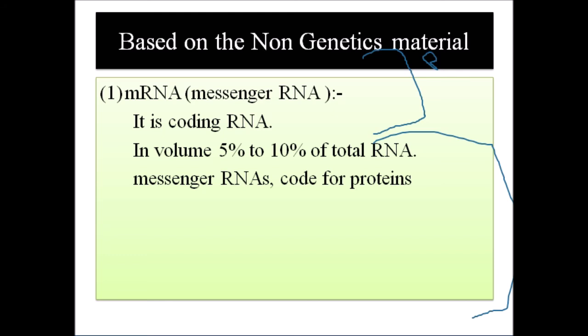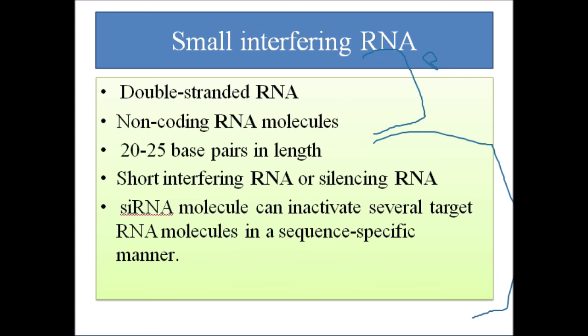It is monocistronic. Small interfering RNA is a double stranded RNA molecule. It is a non-coding RNA. It is made of 20 to 25 nucleotides, and is known as small interfering RNA, silencing RNA, and RNAi, RNA interference. It works in gene expression control and regulation in a sequence-specific manner, and degrades foreign RNA molecules that enter plants.